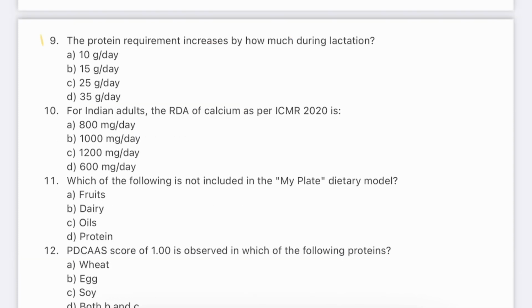Question number 9. The protein requirement increases by how much during lactation? 10 grams, 15 grams, 25 grams, 35 grams. The answer is C, 25 grams. Lactating women need additional protein to support milk synthesis and infant growth.